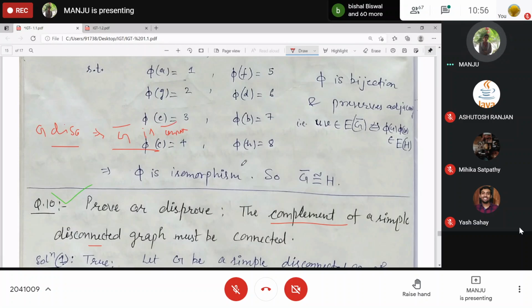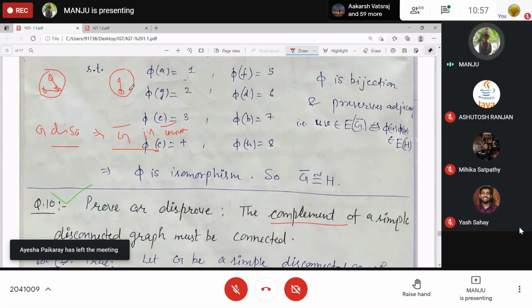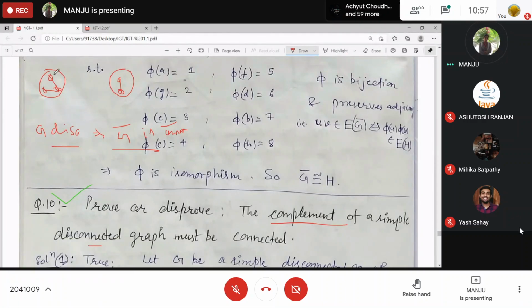You can take any graph. Disconnected graph means it will have two or more components, two or more parts of G, right? Union with this one, right? Here, suppose this is the first part of G, this is the second part of G. Okay, here we have some vertices, some edges. Okay, and here we have some other edges. Clear? Edges and vertices. So this is one part of G, this is another part. As G is disconnected, there will be U and V which are not connected. At least two vertices will be there. These are not connected. Clear? Means to say there is no UV path.